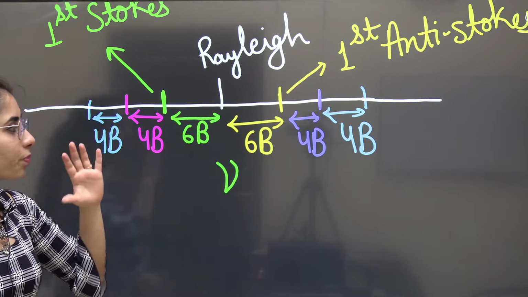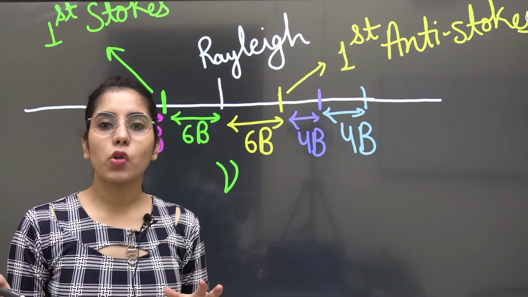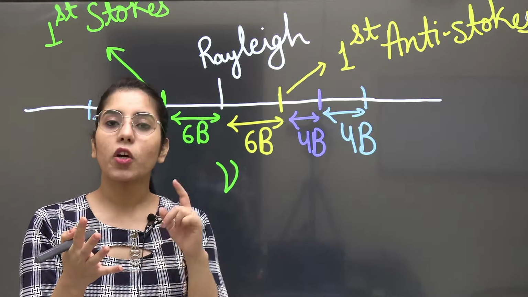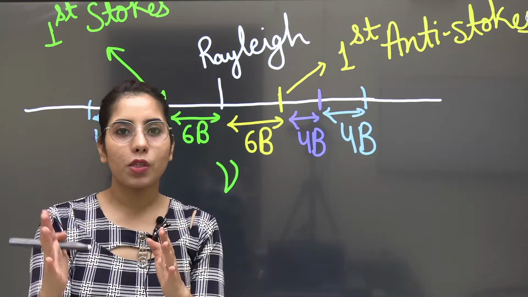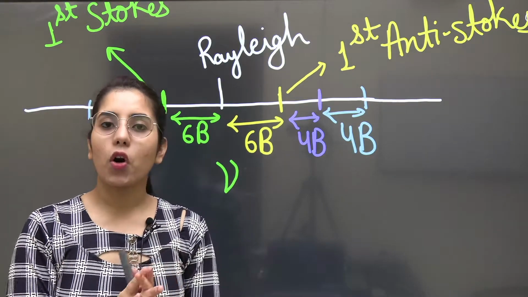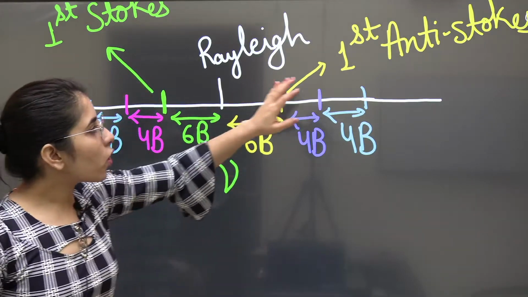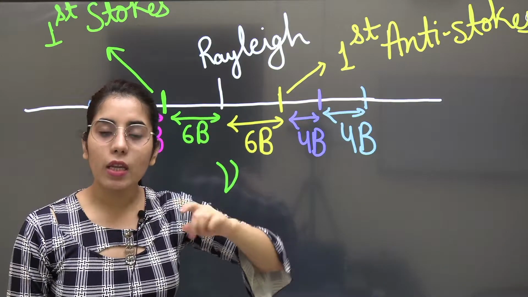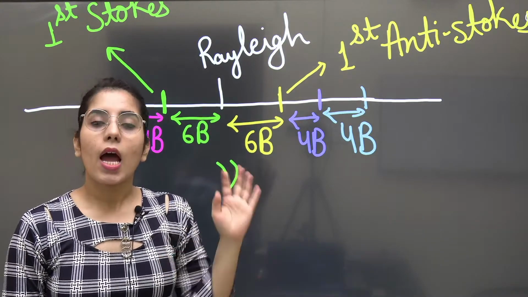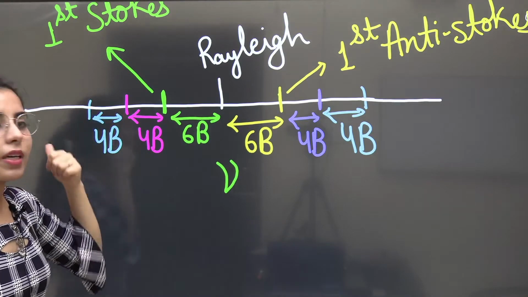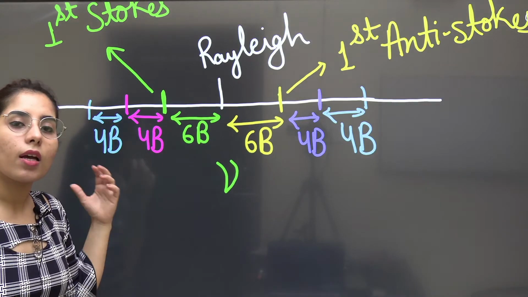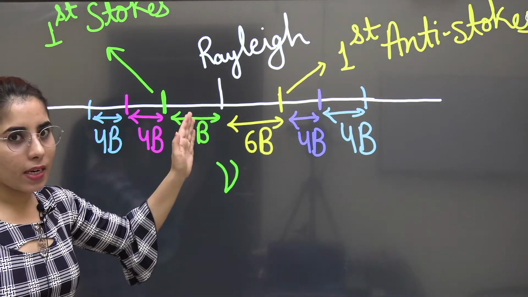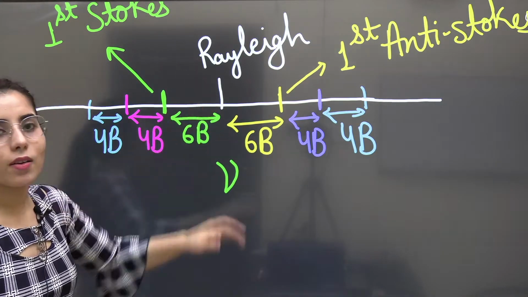10b. Clear? In the exam, you will be getting the questions in such a way that you have to relate this thing. The separation between, or the wave number separation between Rayleigh and first Stokes, Rayleigh and anti-Stokes, and all of that. So anti-Stokes lines are gonna be the lines which are having the frequency more than the incident beam, and the Stokes are gonna be which will have the frequency less than the incident beam. Okay, and Rayleigh same as the incident beam frequency. So those lines are known as the Rayleigh lines.